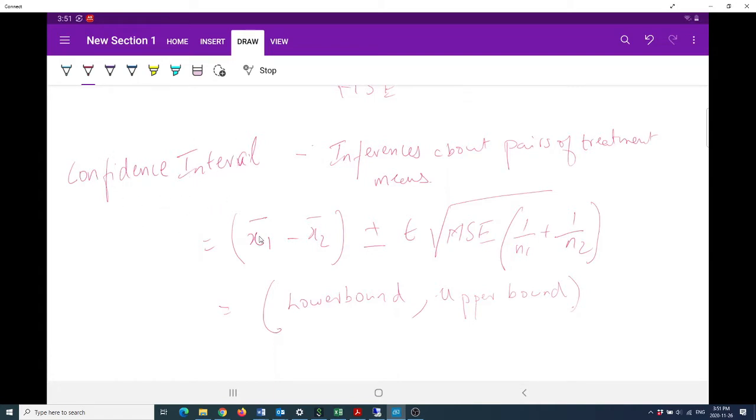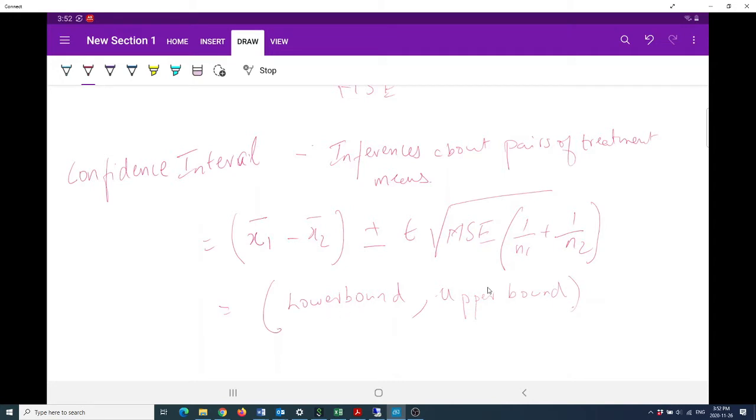The confidence interval formula is given by the difference x1 bar minus x2 bar, where 1 is Uber Eats and 2 is Skip the Dishes, plus or minus the critical t-statistic value times the square root of the mean square error times 1 by n1 plus 1 by n2. So this gives you 2 values. The first one, using the negative sign, is the lower bound, and the second, using the positive sign, is the upper bound.